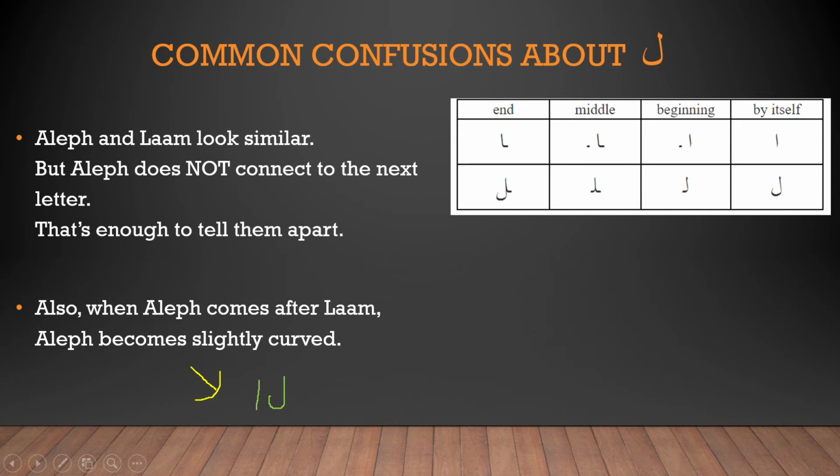The other way is when a small loop comes in the middle. So this is lam and this is alif. So you can see the difference. This is also lam alif, this is also lam alif. These are two ways of writing them that do not match the standard. Lam and alif together is one exception. They do not match the standard. Okay?